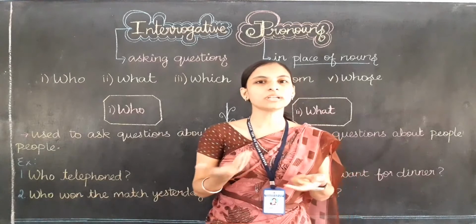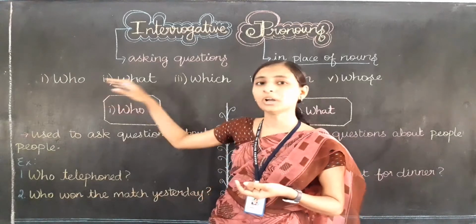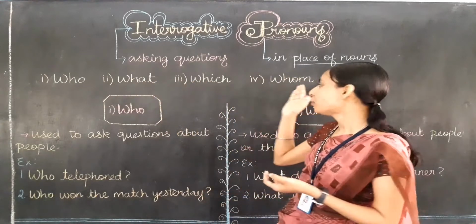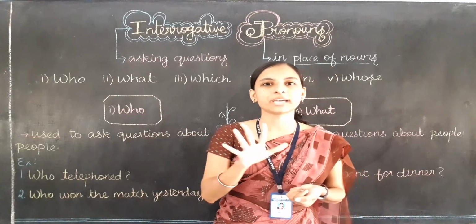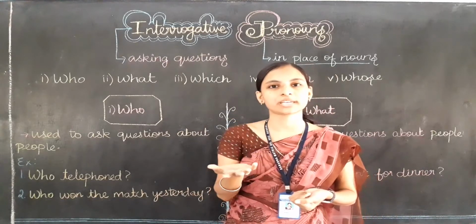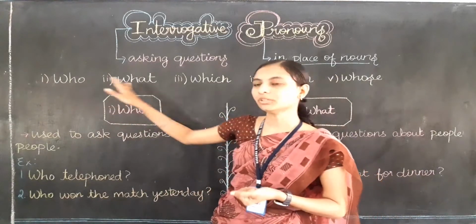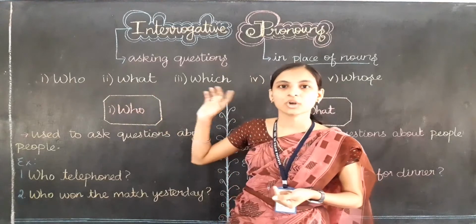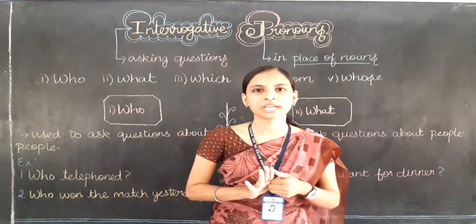So what are question words? All the WH questions like who, what, which, whom and whose. These are the five types of interrogative pronouns. I repeat again: who, what, which, whom and whose. These are the 5 interrogative pronouns.